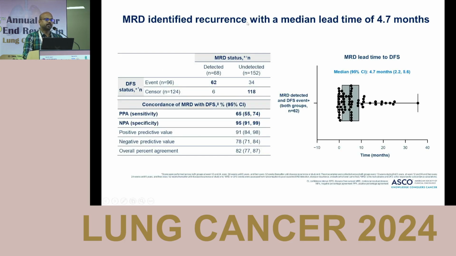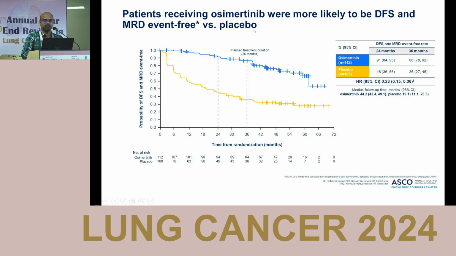So does a patient becoming MRD positive correlate with the DFS events, that is clinical recurrence or death? Yes, it has a mean lead time of around 4.7 months. After the completion of 3 years of adjuvant osimertinib, 86% of the patients in the osimertinib arm were DFS and MRD event free.